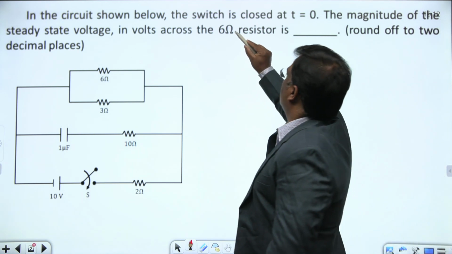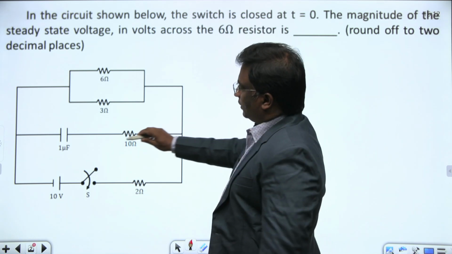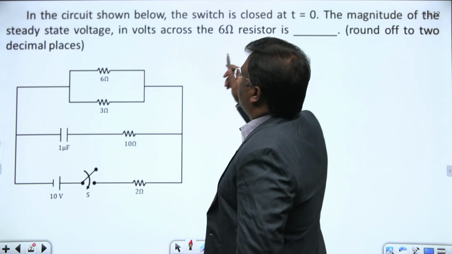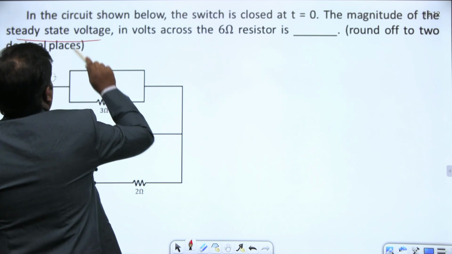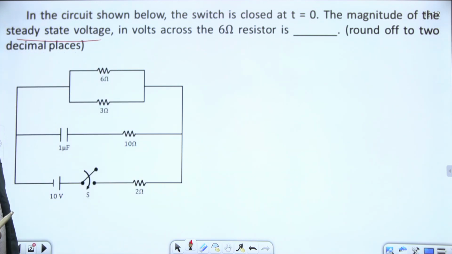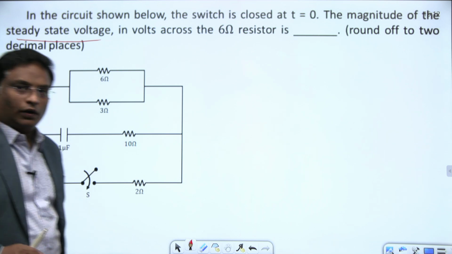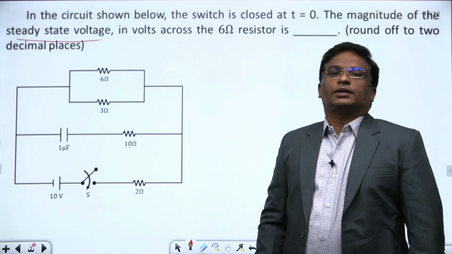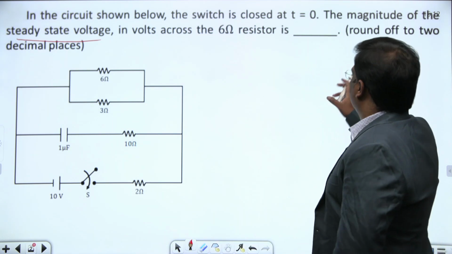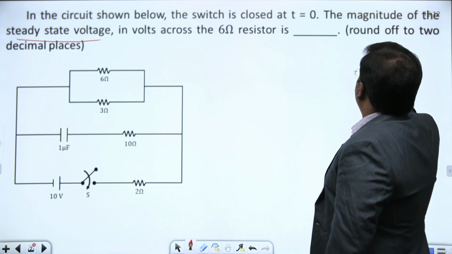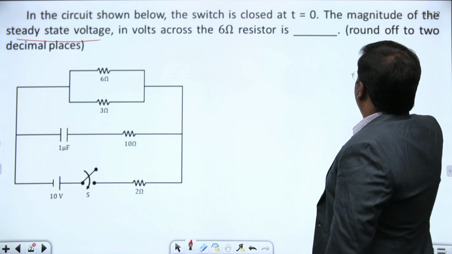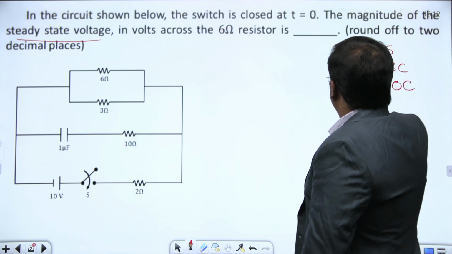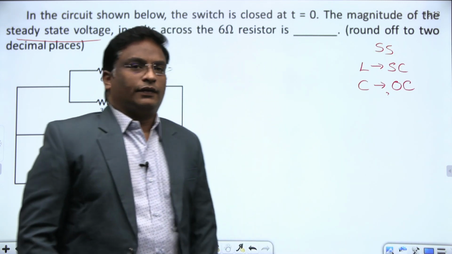In the circuit shown, the switch is closed at t equal to 0. Before t equals 0, it is open for a long time, and at t equals 0, it is closed. They are asking the magnitude of the steady state voltage. Simple point, irrespective of the initial conditions, at steady state, inductor behaves as short circuit, capacitor behaves as open circuit. In this question only a capacitor is given.